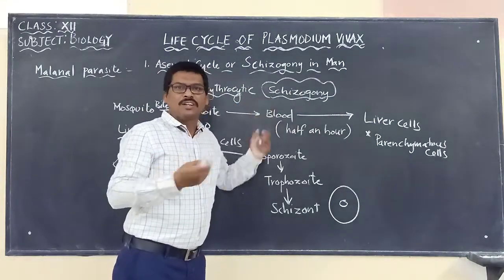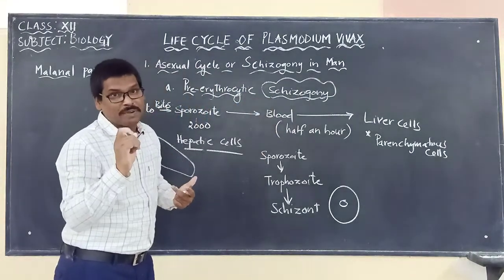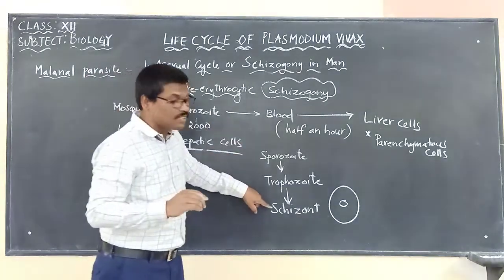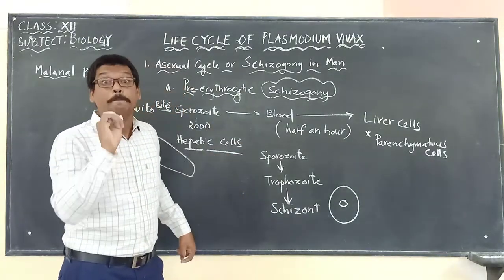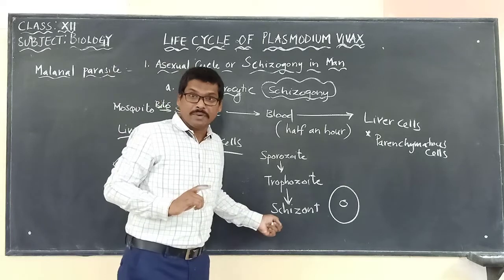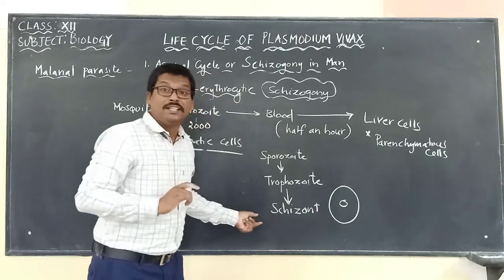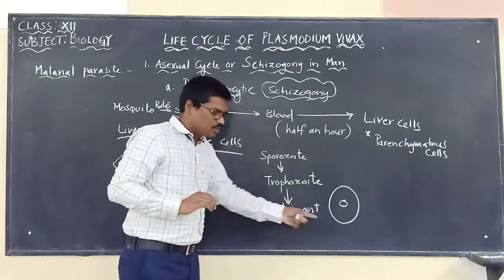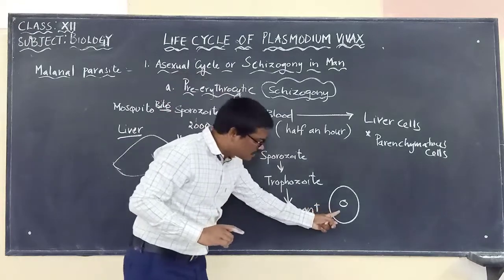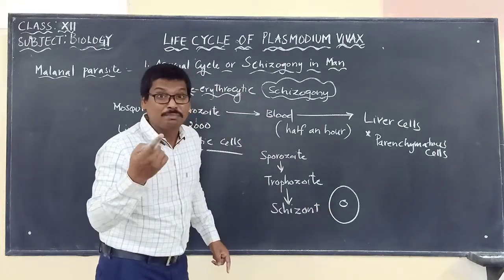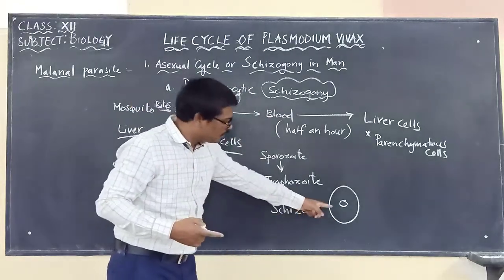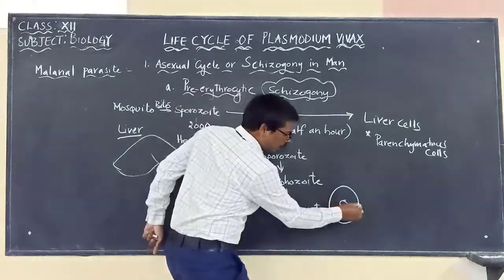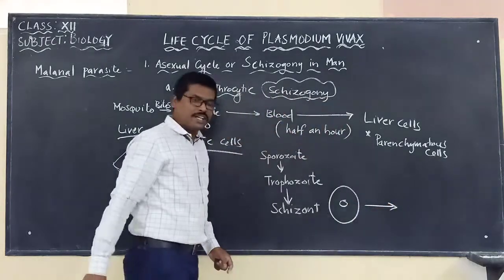It is a method of asexual reproduction. What method of asexual reproduction takes place in the case of the schizont? Multiple fission. This cell will undergo multiple fission. See here, what do you mean by multiple fission now?